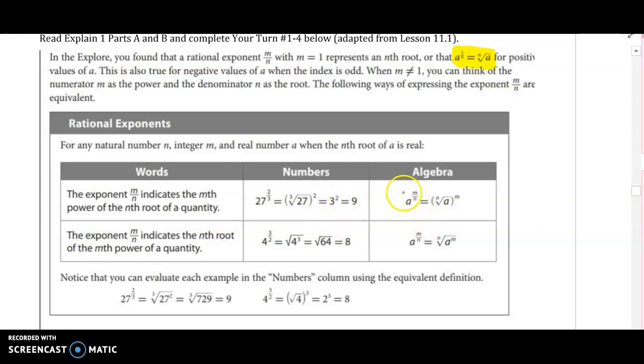So the algebra, like the formula that we can write, is we can remember that the denominator is the index of the root, and the top number is the power. We can also write that power on the inside of the nth root. It doesn't have to be on the outside. So either one of these is saying the exact same thing.